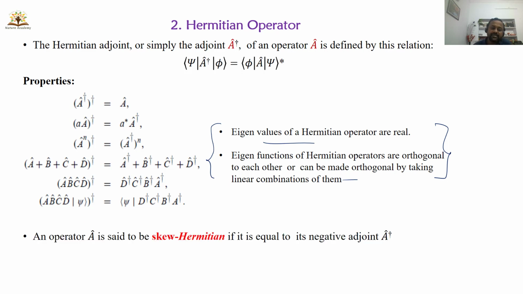An operator A is said to be skew Hermitian or anti-Hermitian if, when we write it like this, A dagger is equal to minus A. Then we can call it an anti-Hermitian operator or skew Hermitian operator. So this is the thing here. We have psi and phi here. So interchange, that means transpose the matrix first, and after that apply the complex conjugate. If you get a minus sign, that is a skew Hermitian matrix.